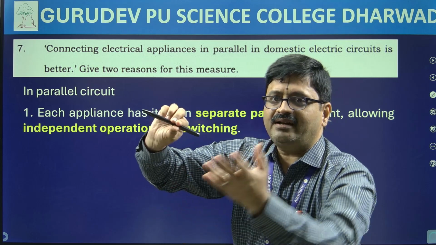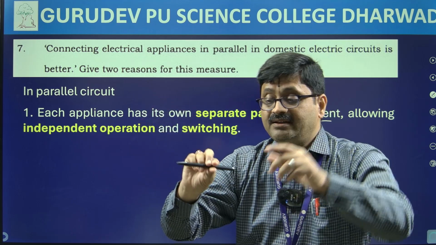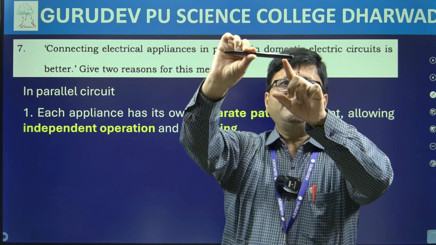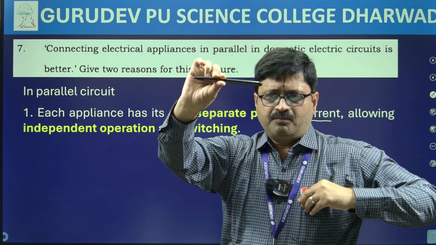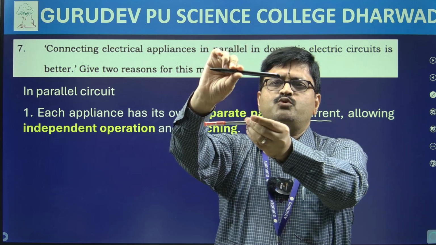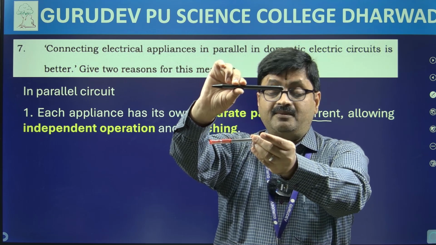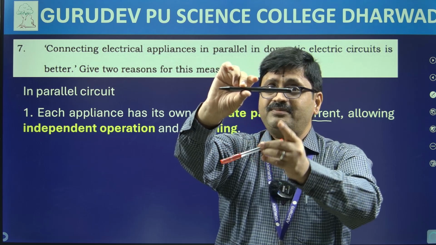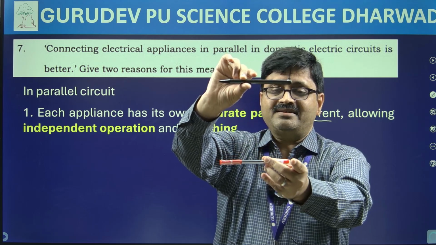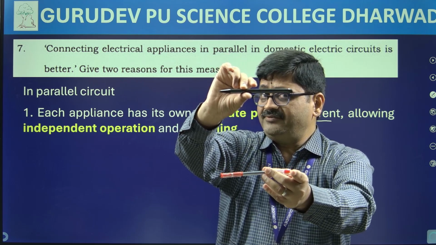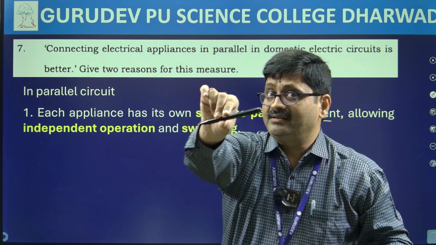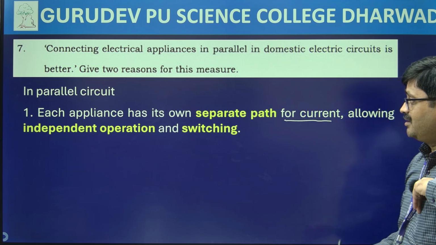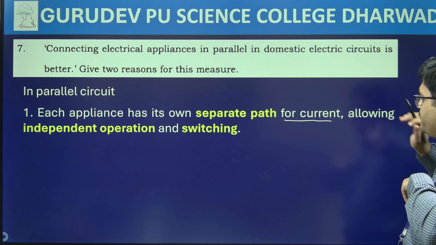Why? Because they are carrying two different currents. I can very easily understand this: suppose this particular pen requires 3 ampere current, and there is one more pen which requires 2 ampere current. Then by using parallel combination I will be able to supply exactly 3 ampere to the upper one and exactly 2 ampere to the lower one. So definitely they can operate independently, they do not depend on each other, is it not? So this is the first advantage.